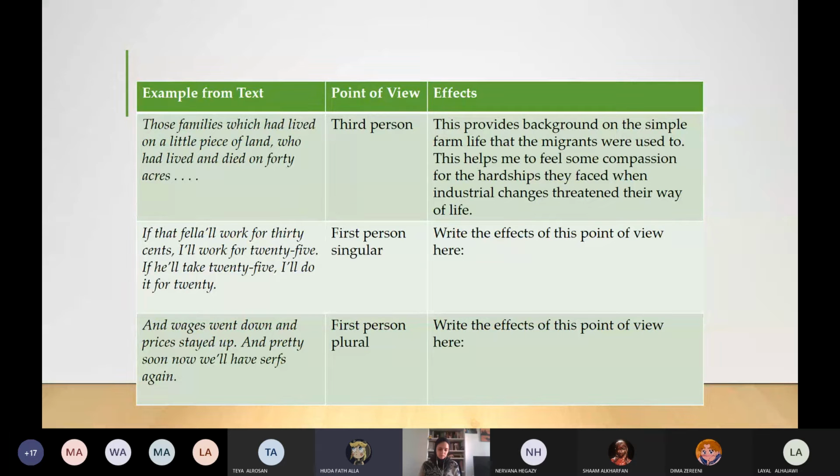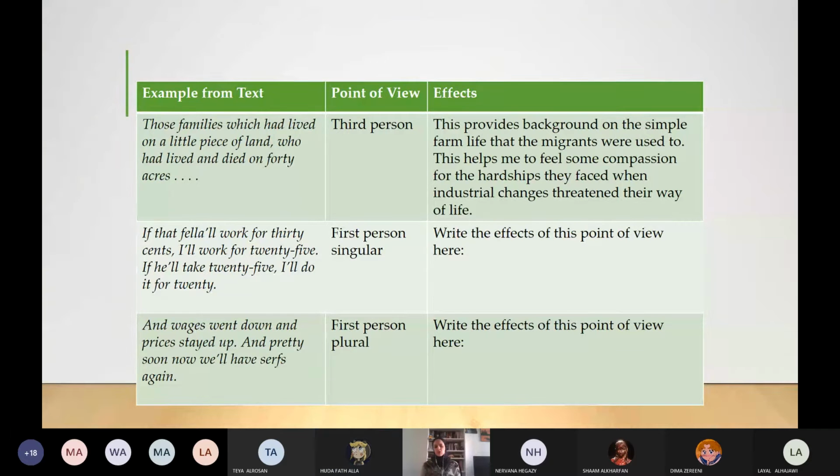It's showing us what they think, like what he, as the one that's talking now, feels and thinks. Like if that fella worked for 30 cents, I will work for 25. So when he used the first person singular, it is personal.